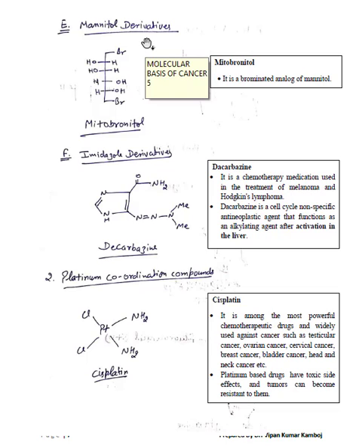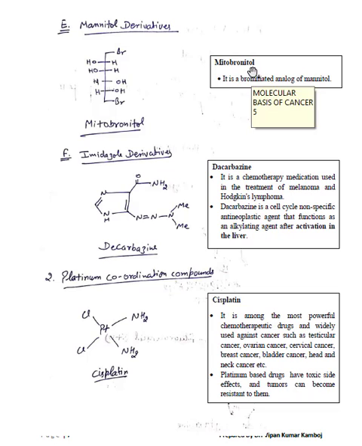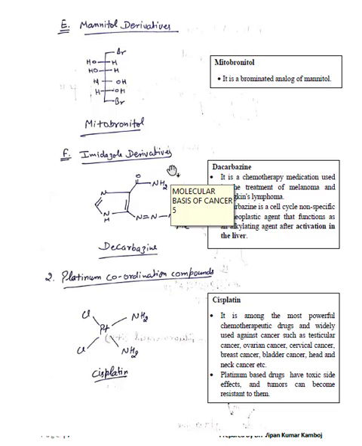Mannitol derivative. Mitobronitol is the drug which contains two bromine at each end of mannitol, and the name is given mitobronitol. Imidazole derivative. Dacarbazine is the drug which comes under imidazole derivatives.